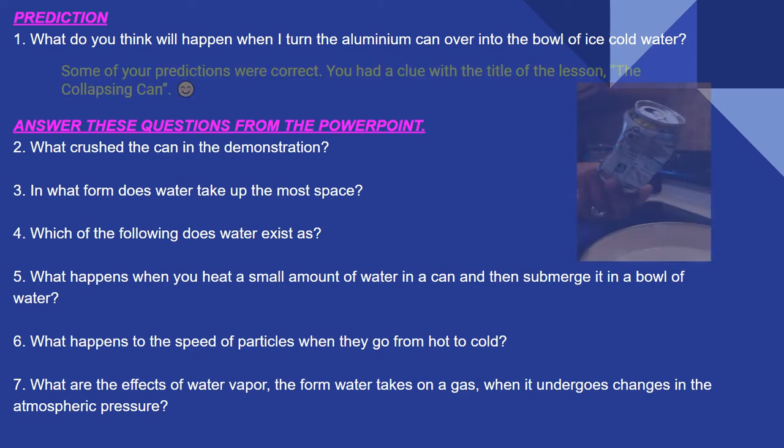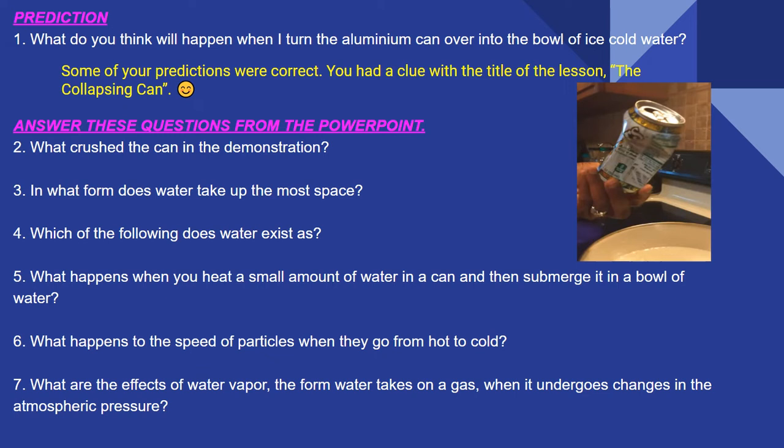But I kind of gave you guys a clue because the title of the lesson was The Collapsing Can. So some of you may have made an inference and said, well, let's see. She said, predict. She gave me a title, The Collapsing Can. So the can is probably going to collapse. So that's going to be my prediction. So I kind of gave you guys a clue on that. But the answer was the can is going to collapse or it's going to crush.